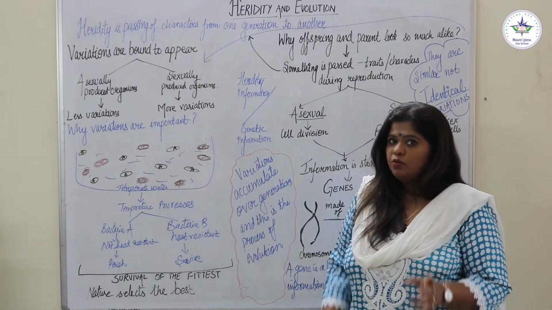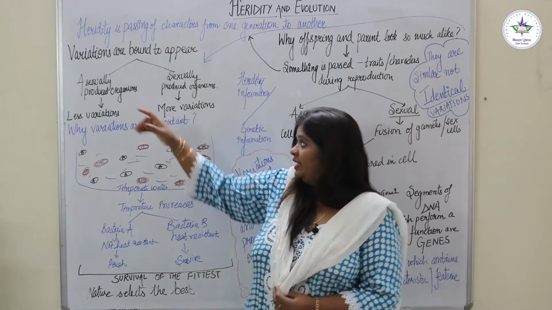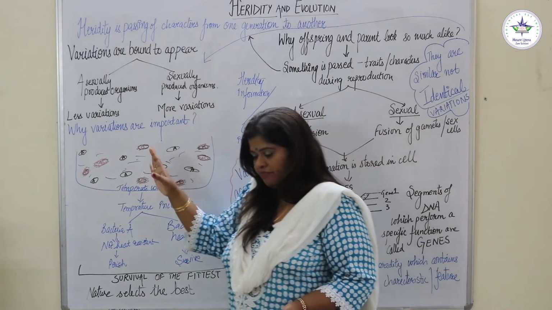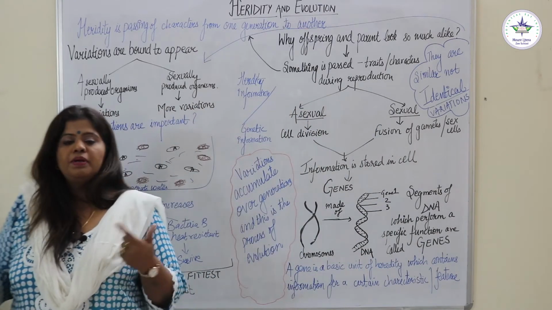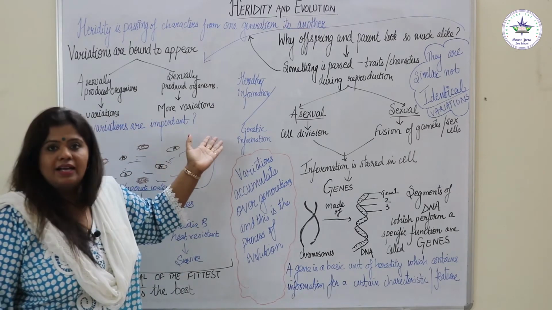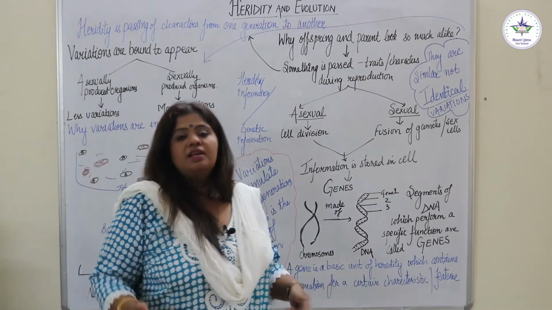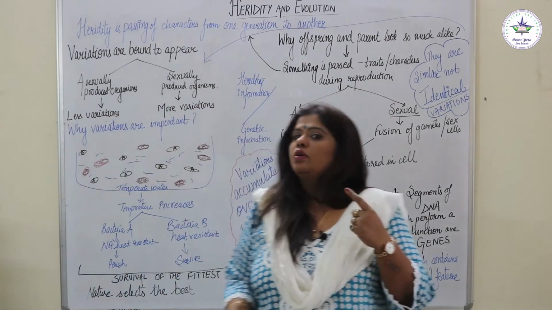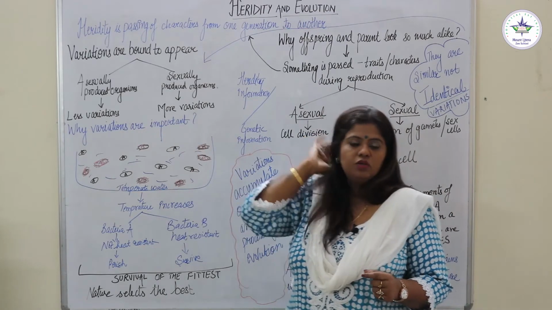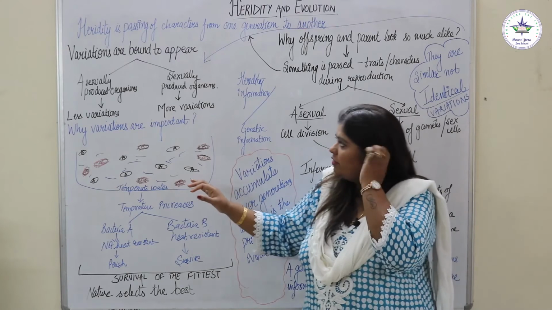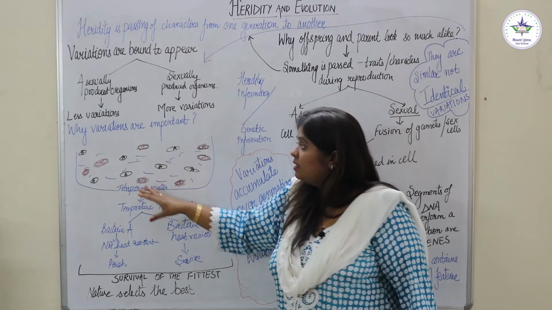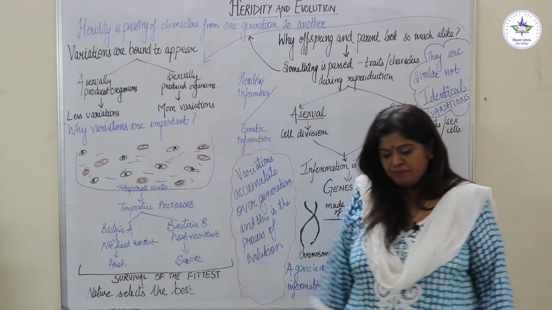In the previous chapter we have already studied when we differentiated between the asexual and the sexually reproducing organisms. We found out that the asexually reproduced organisms have a lesser number of variations, while the sexually reproducing organisms have more variations, simply because there is only one parent involved in asexual reproduction and two different parents involved in sexual reproduction.